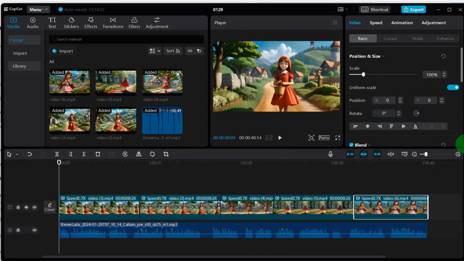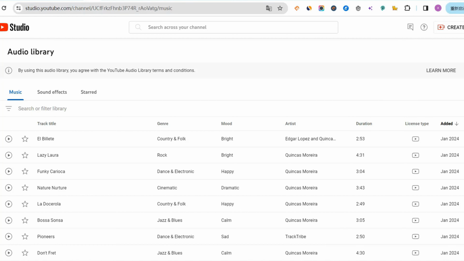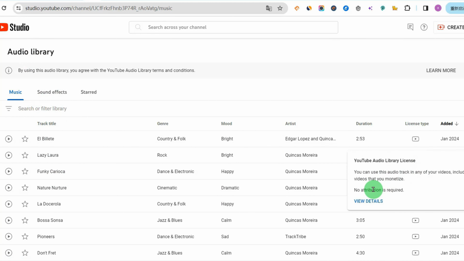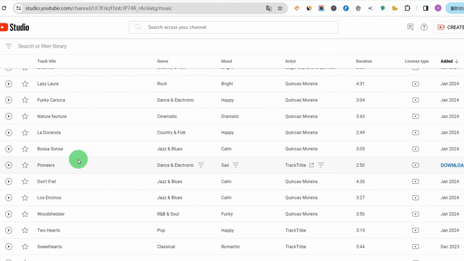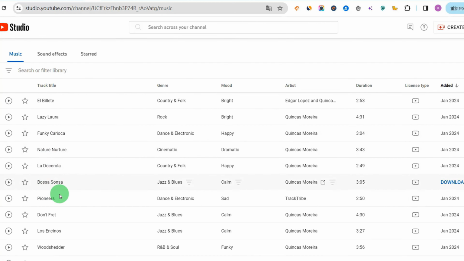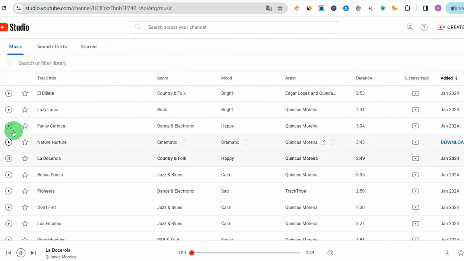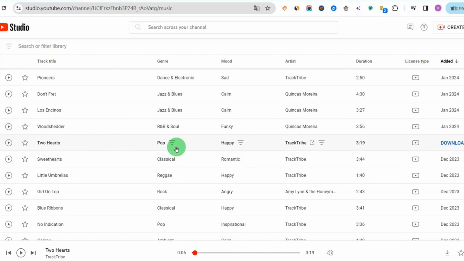And we can also give it background music to play. We can go to the YouTube music library here. A lot of the music in this library can be used for commercial purposes. That means you can use it in your videos. You can find a more upbeat type of music. I'll listen to it again here. You can hear this music. If it is suitable, we can download it here.